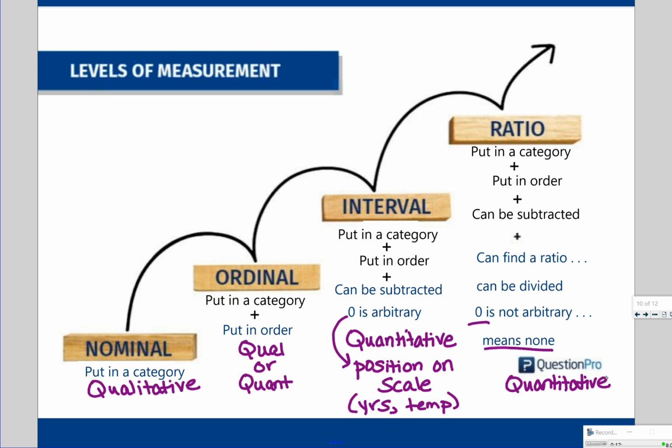Okay, so mostly what you're going to do with these is you're going to be given a set of data, a sample of information, and you're going to be determining, is it qualitative or quantitative, and then from there, which level of measurement does it fall in? Because eventually knowing what level of measurement it falls in is going to tell us what we can actually do with that set of information.